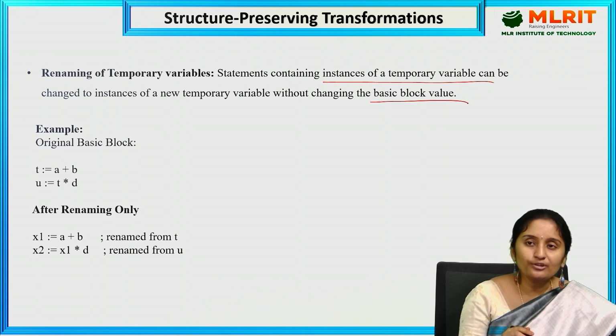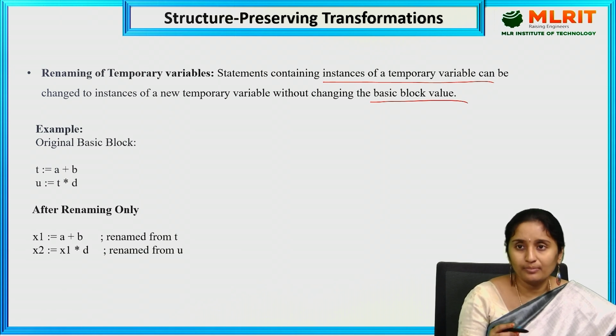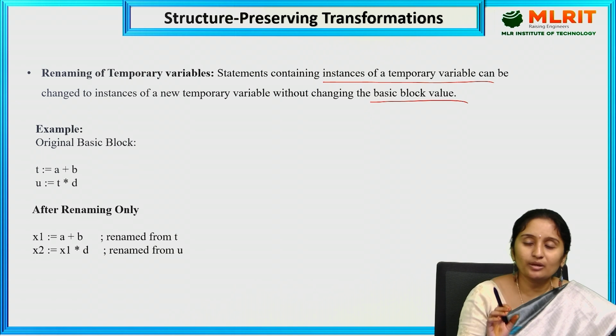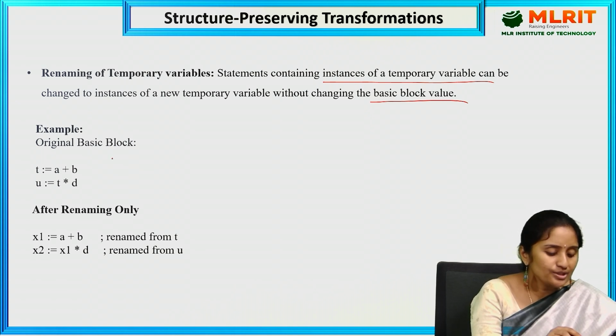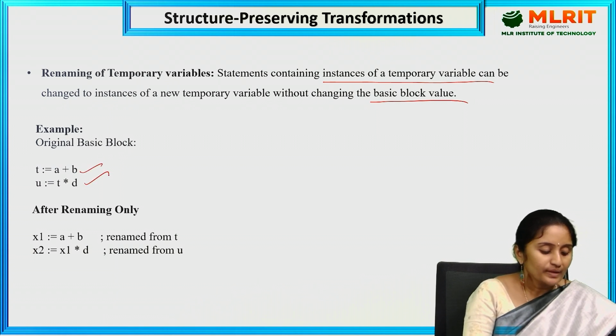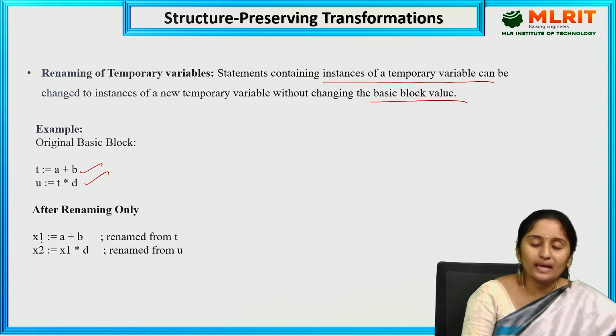We are going to change the temporary variable names with new temporary variable names without affecting the program or the basic blocks. In those blocks, without affecting them, we are going to change it. See here, the original basic block is T equal to A plus B, U equal to T into D. Now, the T is replaced with X1.